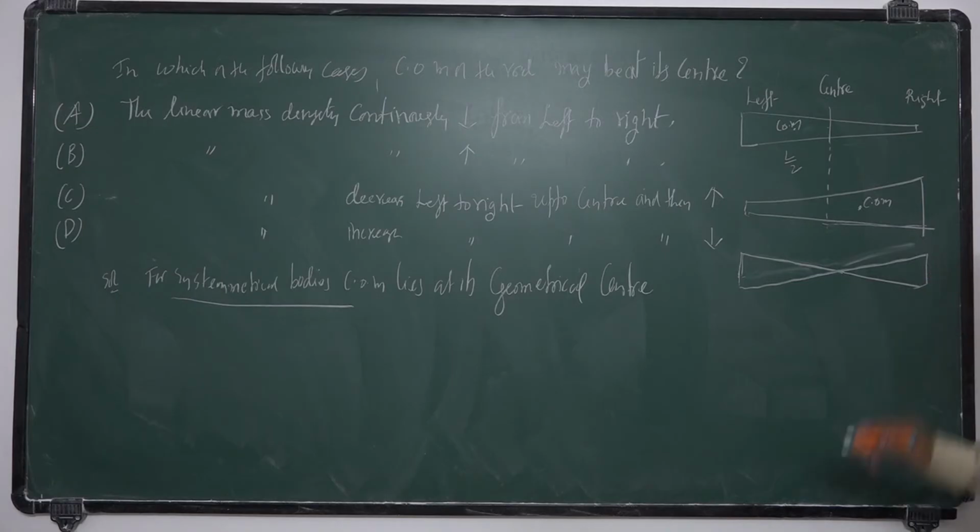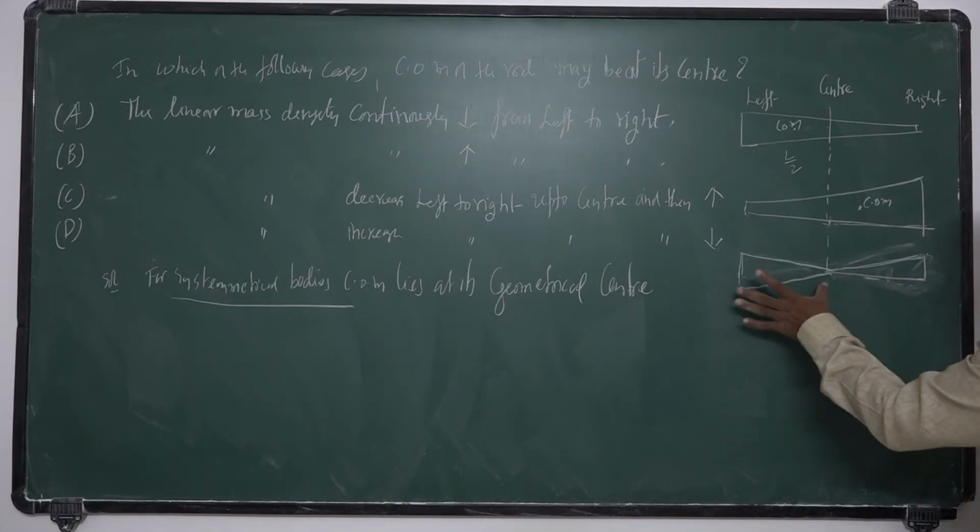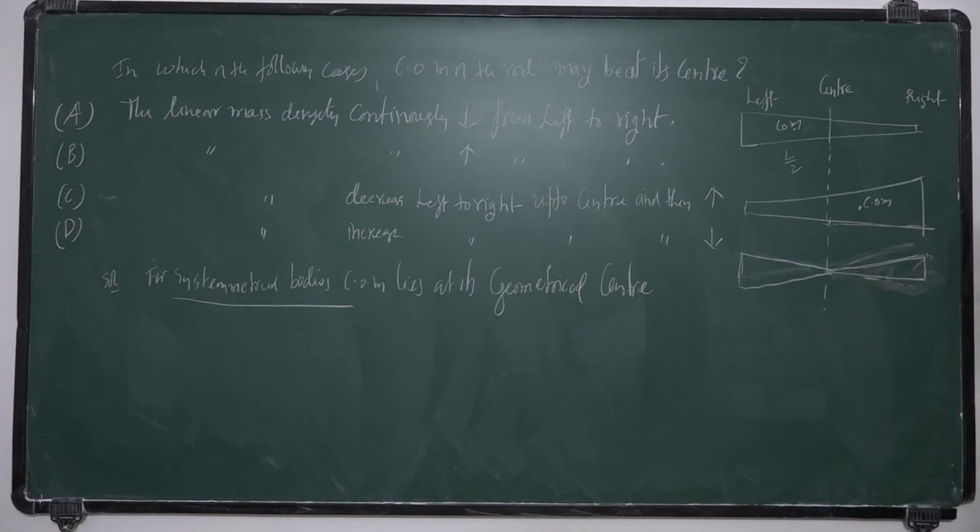So this is the center. Here left side and right side are symmetric, so the center of mass lies at its center.